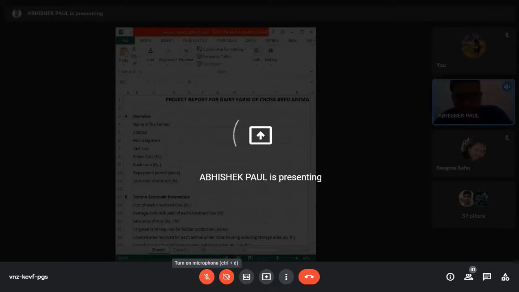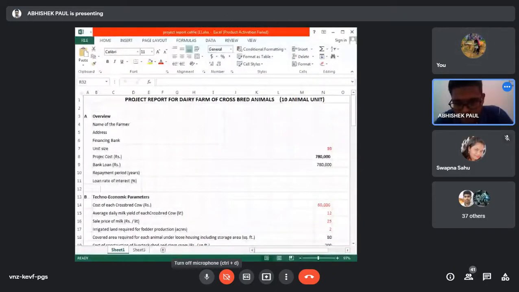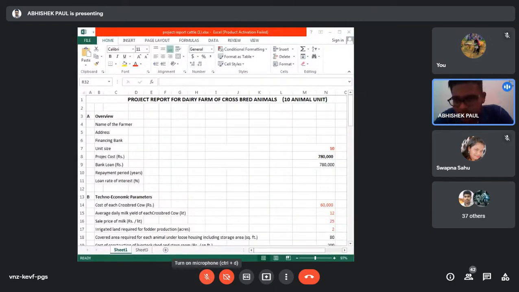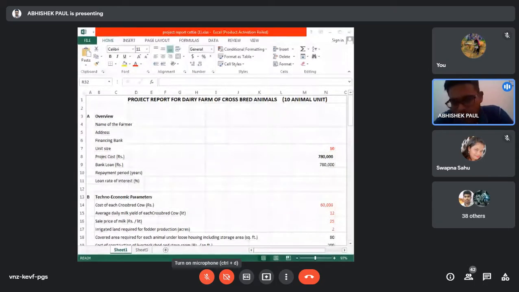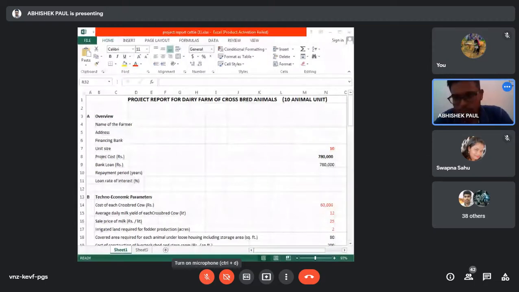Is this Excel sheet coming or not? Okay, it is coming. This is the project report for a dairy farm. Dairy farm means dairy breed, and it depends on the breed. It may be for indigenous, or it may be for crossbreed. Crossbreed means crossing between descript and non-descript.